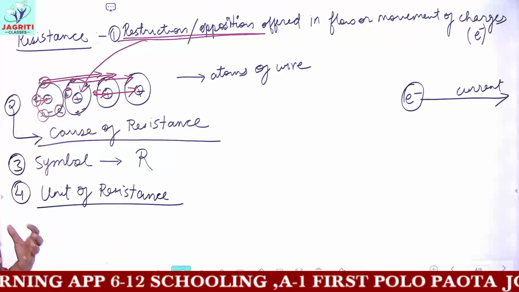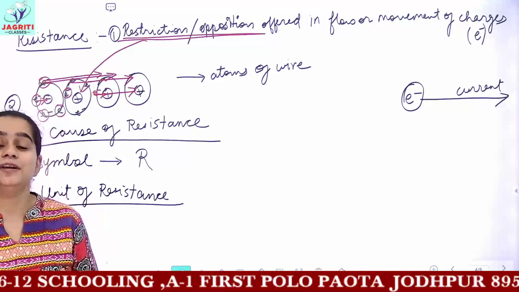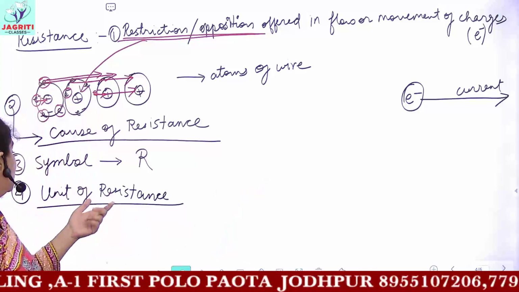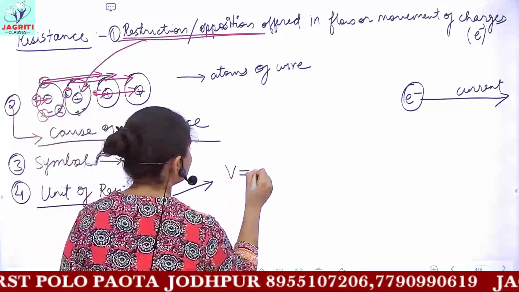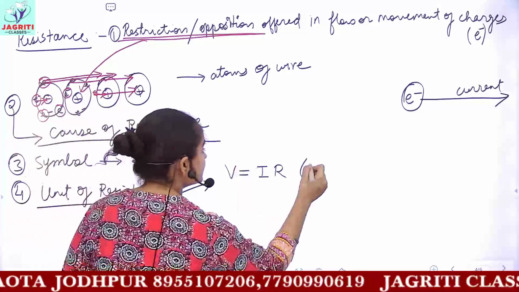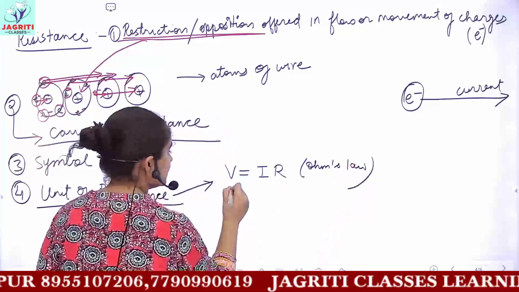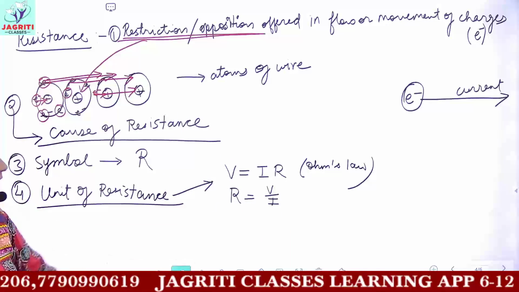As we are dealing with how to find units, from the starting day we saw that we can derive the units from the formula itself. So for resistance, the formula came in Ohm's law, that is V equals IR. From this, if I derive the formula of resistance, then resistance would be V upon I, that is potential upon current.